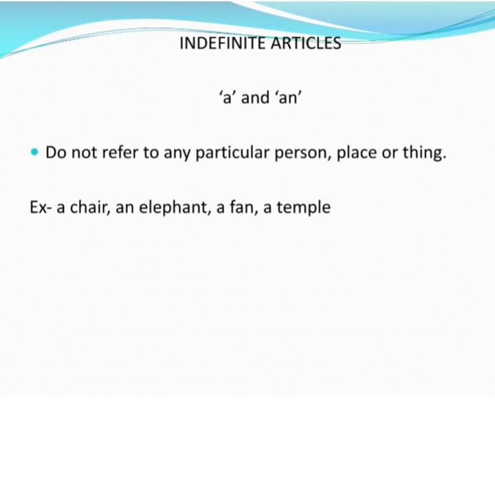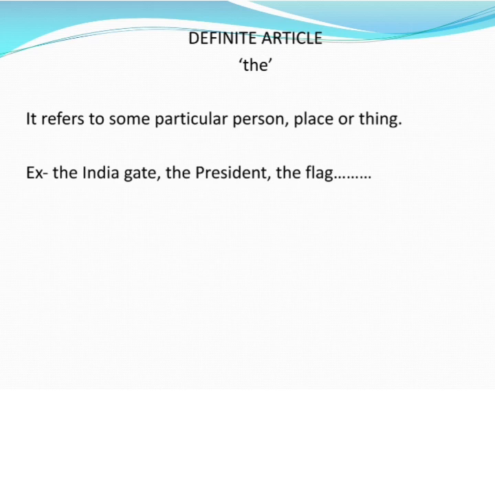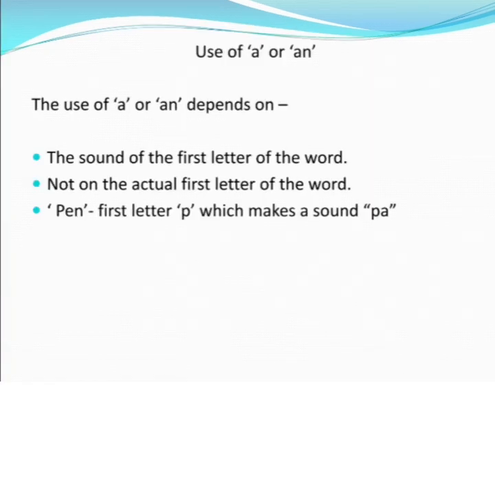Now let us talk about definite article the. Beta, definite article the refers to some particular person, place or thing like the India Gate, the president, etc. And now beta, let us know how to use indefinite articles a and an. Beta, we use an before words that start with a vowel or vowel sound.